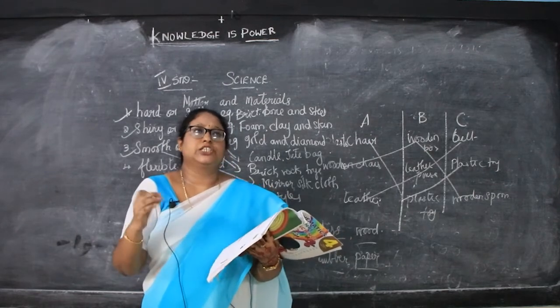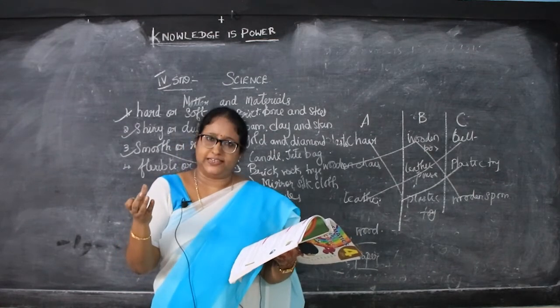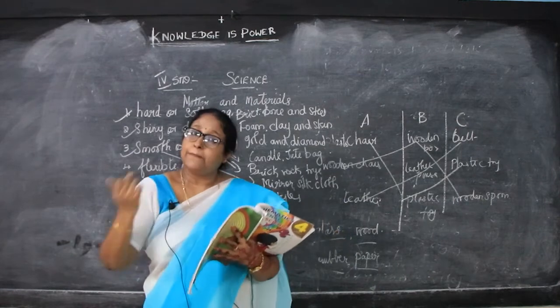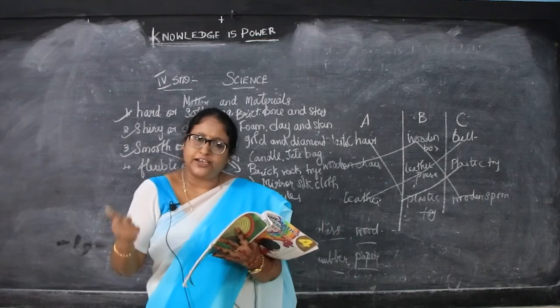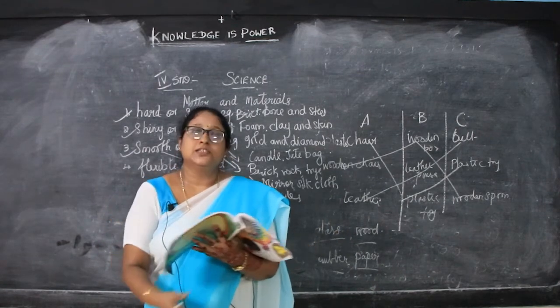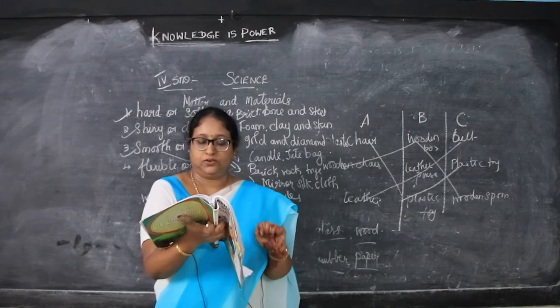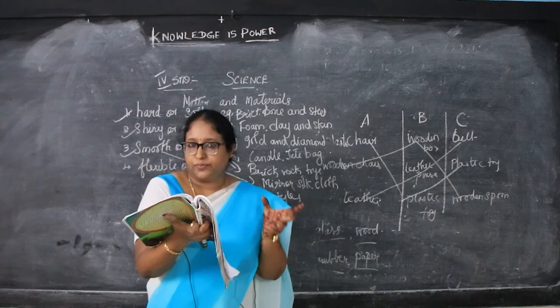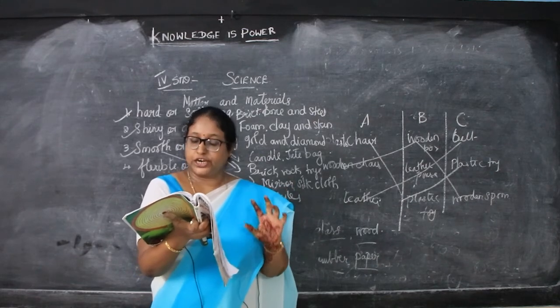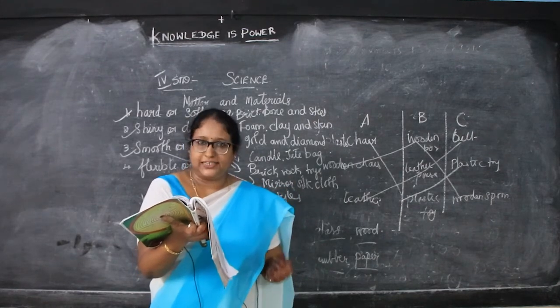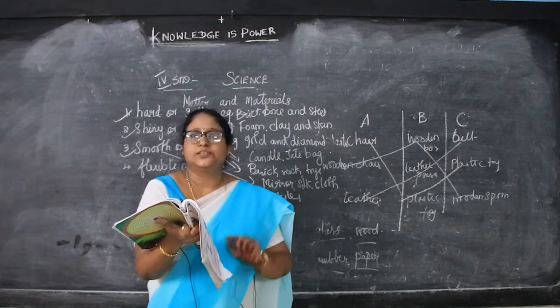And materials which cannot be bent. For example, if you take a wooden scale or plastic scale, what happens? We cannot bend or stretch it. If we bend it, what will happen? It will break. So it is not flexible. So these are called rigid materials. Rigid means hard. So materials which cannot be bent or stretched easily are known as rigid materials.